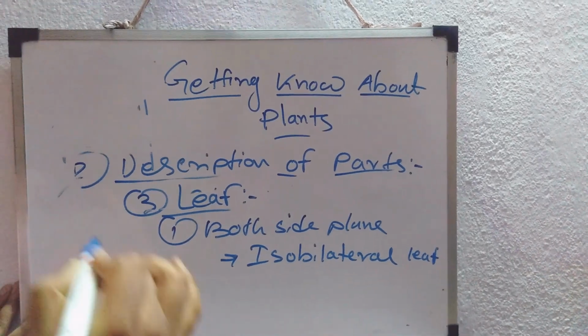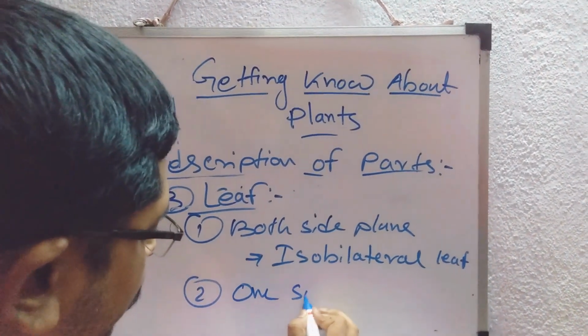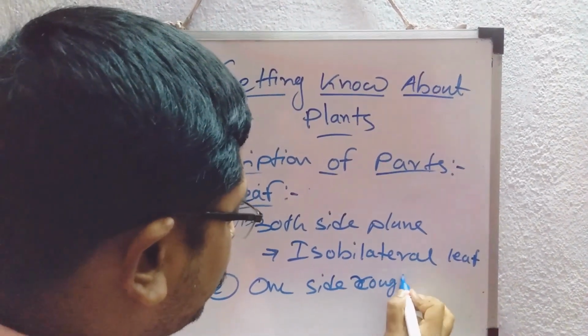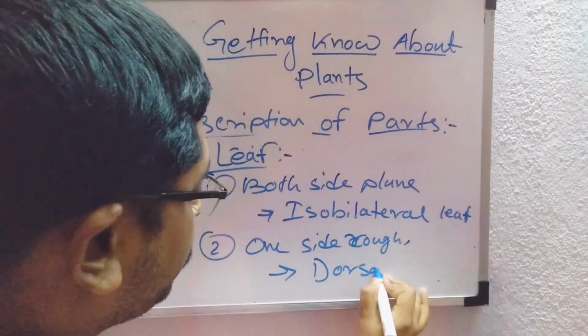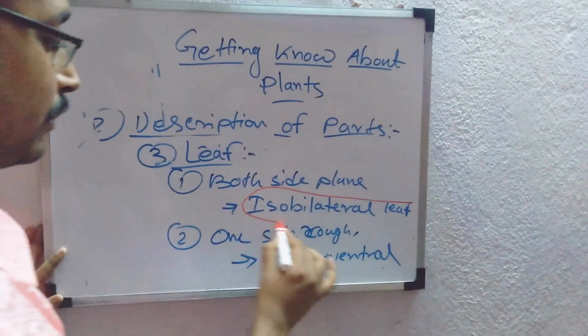If one side is rough and another side is plane, it is called the dorsoventral. So these are two types of leaves.